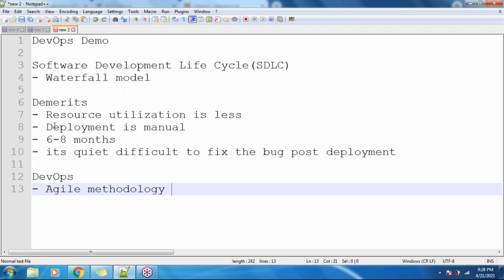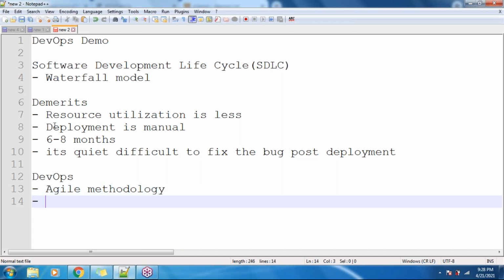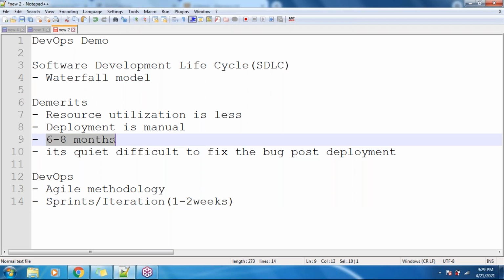In DevOps, we are following the agile methodology. In agile methodology, we are following sprints or iterations. The duration of the sprints or iteration is 1 to 2 weeks here. As you are saying, in a waterfall model, it takes 6 to 8 months to complete this project, right? Whereas in agile methodology, it is only 1 to 2 weeks, right?